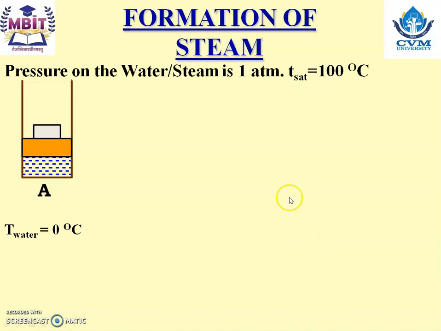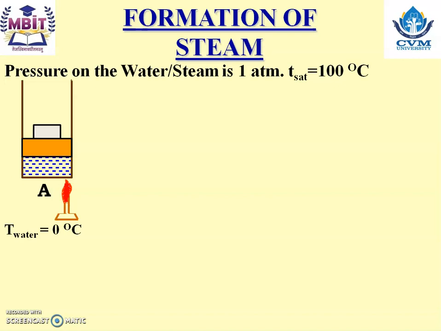Now let us study the steps of formation of steam. Let us assume again, as we have discussed, the pressure on water or steam is 1 atmospheric pressure, and at that time the saturation temperature is 100 degrees centigrade. We have placed 1 kilogram of water inside the piston cylinder assembly, and the water is at 0 degrees centigrade at point A. So it is fully water. When we supply heat, the water will be heated; it will not be directly converted into steam.